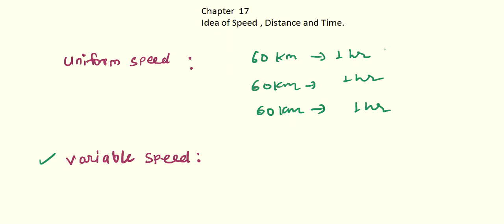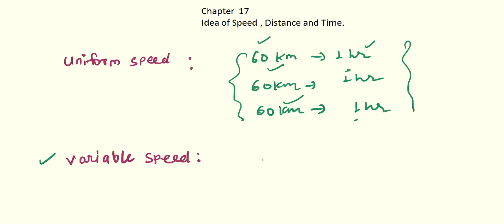So the distance the car is covering is the same in the same interval of time. Then this car is said to have uniform speed.